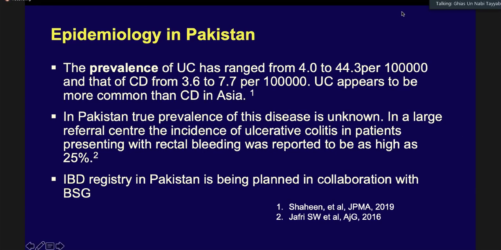And let me tell you that in a country where we don't have an integrated healthcare system, where we don't have a computerized system, we don't have the exact statistics. The prevalence of ulcerative colitis has ranged from 4 to 44.3 per 100,000 in the Asian population. Although it appears to be more in the Western population, Asia is not far behind. In Pakistan, the true prevalence of disease is really not known. In a large referral center in Karachi, the incidence of ulcerative colitis in patients presenting with rectal bleeding was reported to be as high as 25% by Professor Saeed Wasim Jafri in 2016.